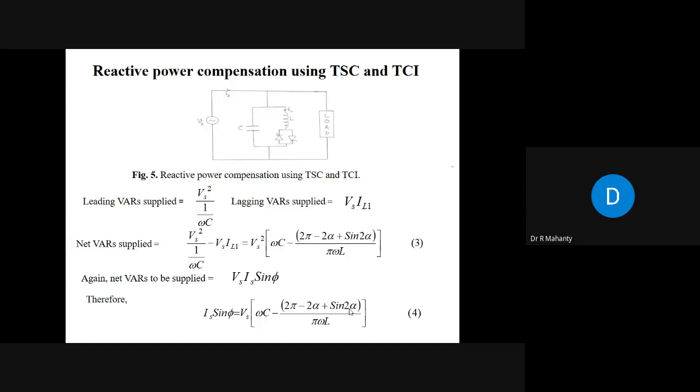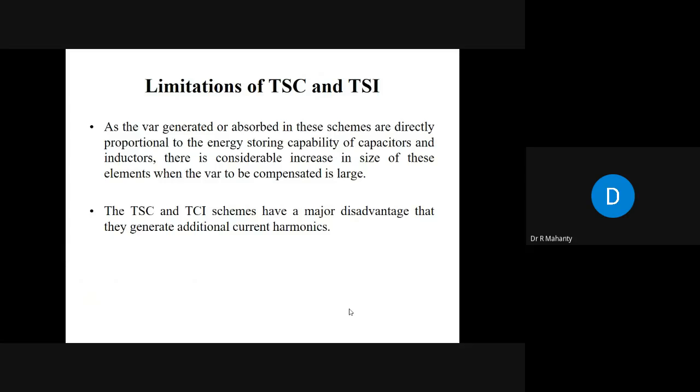Now let us discuss the disadvantages of this scheme. Number one, as the var generated or absorbed in these schemes is directly proportional to the energy storing capabilities of capacitors and inductors, there is a considerable increase in the size of these elements when the var compensated is large. That means the inductor and the capacitor will be very bulky. Secondly, the thyristor switched capacitor and thyristor controlled inductor schemes have a major disadvantage: they generate additional current harmonics.